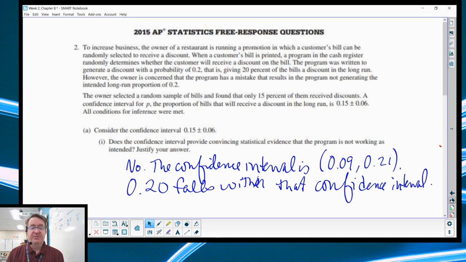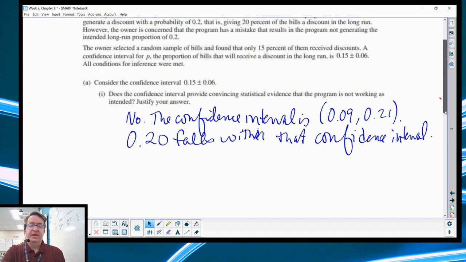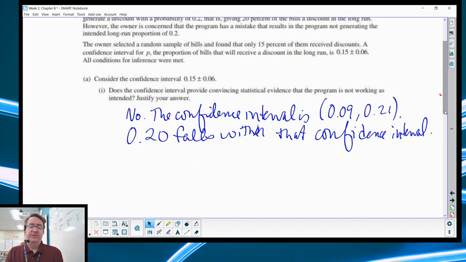So the owner selected a random sample of bills and found that only 15% of them received discounts. A confidence interval for p was made, running from 0.15 plus or minus 0.06. They ask you to consider that confidence interval: does it provide convincing statistical evidence that the program is not working? The answer is no, because when you build the confidence interval, it can go all the way down to 0.09 or up to 0.21, and 0.20 falls within that confidence interval. Since it's a plausible value, we can't say it doesn't work, right?